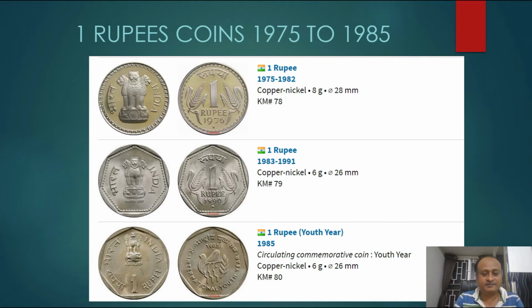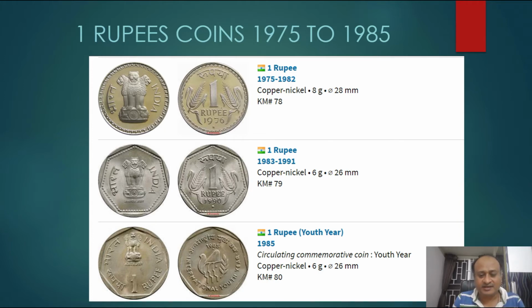For example, if 10 lakh coins were printed but at Noida only 5,000 coins were printed, those 5,000 coins will be very rare. So based on the mint, the number of coins, and the quality, the cost may increase, and even error coins cost more.